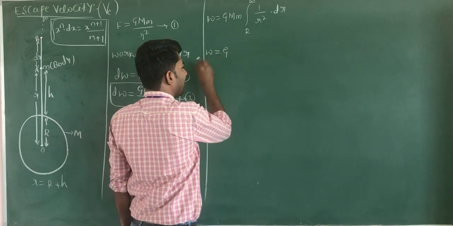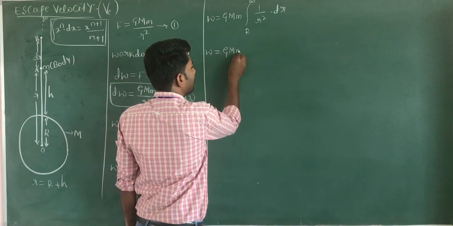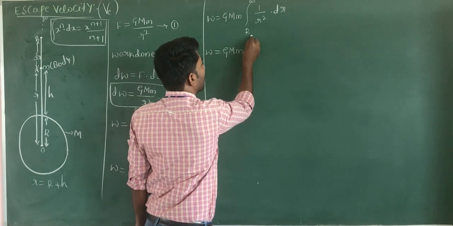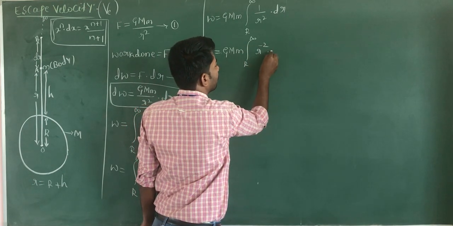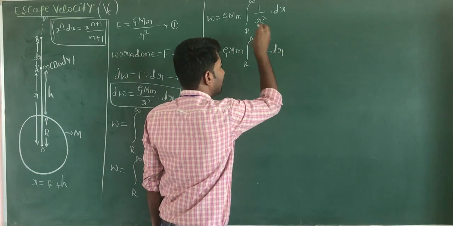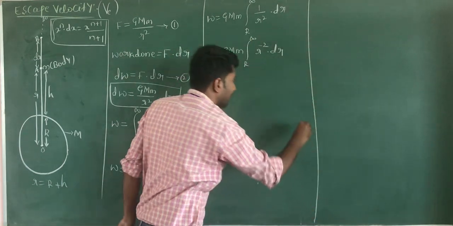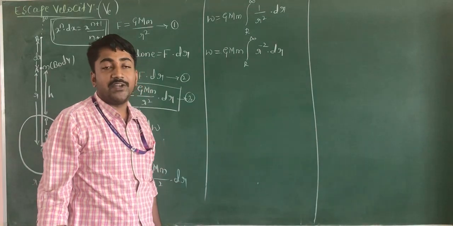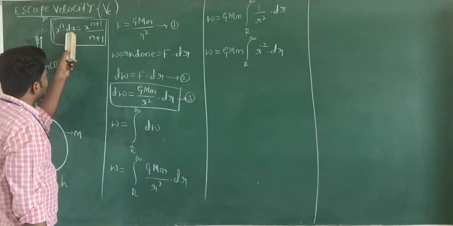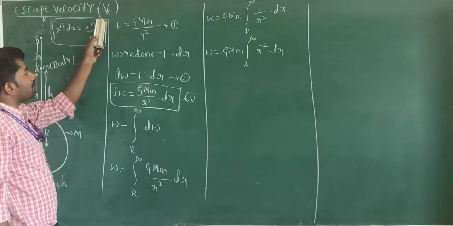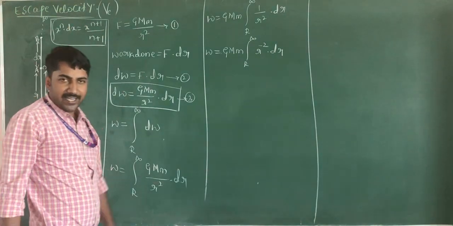Suppose if you write this equation in the form of x to the power of n, we get W equal to G into capital M into small m integration of r to infinity 1 by r square, which becomes r whole to the power of minus 2 into dr. It is in the form of integration of x to the power of n into dx, which is equal to x to the power of n plus 1 divided by n plus 1.